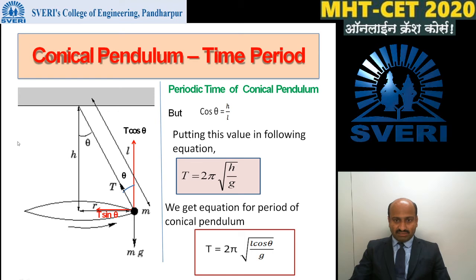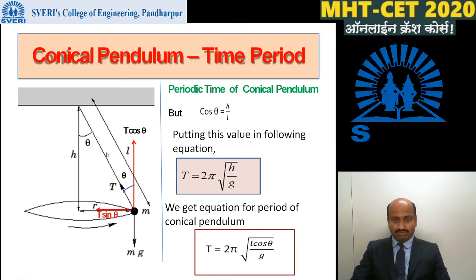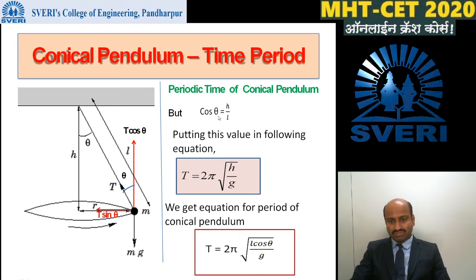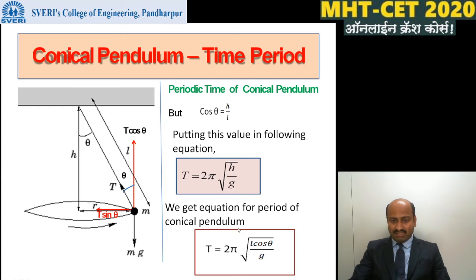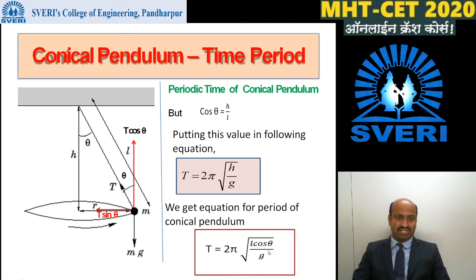Here cos theta is equal to h divided by L. If we put the value of cos theta in this equation, T is equal to 2 pi square root of h divided by g. From this, h is equal to L cos theta. Then the equation for the period of the conical pendulum, or the period of the bob, is given by T is equal to 2 pi square root of L cos theta divided by g.